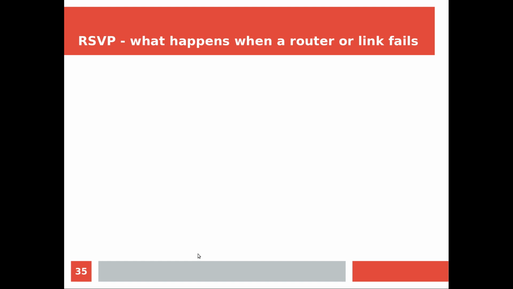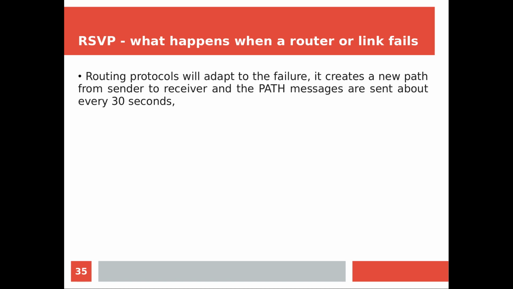So such frequent communication is needed. So what happens when a router or a link fails? That we have already seen. Simply after the timeout, the reservation will be released, and also a new path will be established. So routing protocols will adapt to the failure easily.